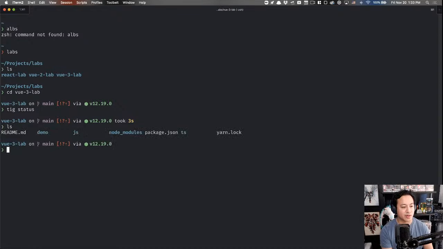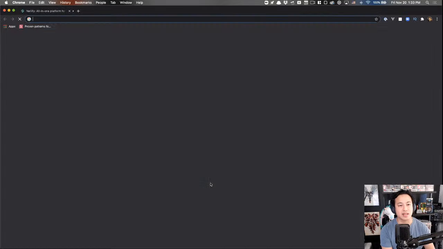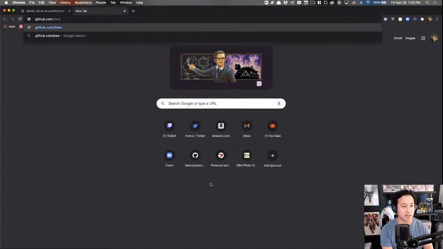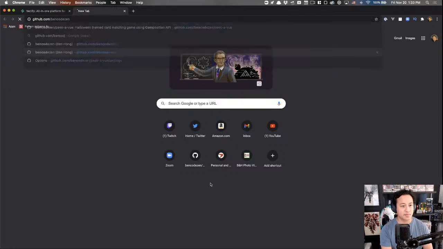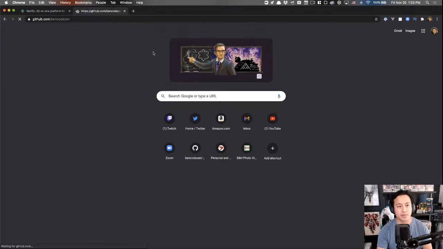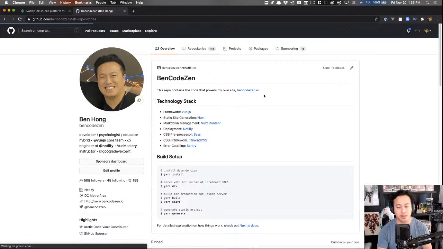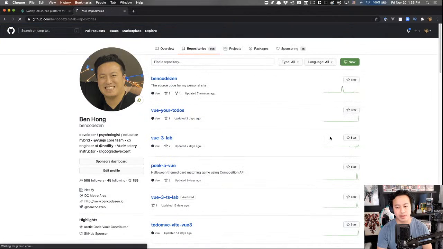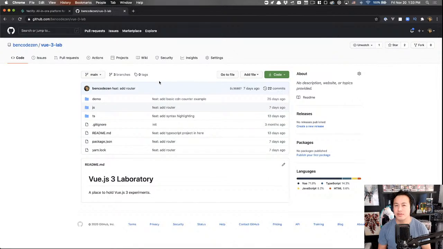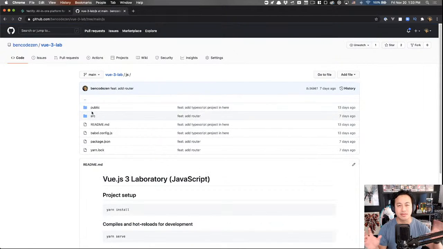For those wondering, this Vue 3 labs is a GitHub repository that's completely open source. Everything that I do here is in the Vue 3 labs repo, which I'll just show you real quick. Yep, Vue 3 labs right here. So in case you're ever looking for something that I built or just want to see it, I can't promise it'll always stay in the same directory structure. Eventually I might refactor some things to make it a little bit cleaner. But for the most part, I'll try to collect all my experiments in here, and you can always check them out at your leisure and feel free to use them for your own inspiration.